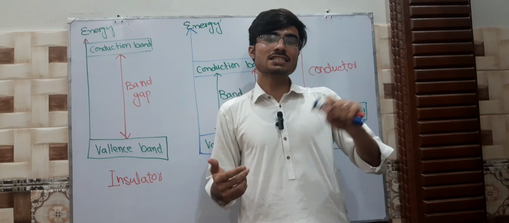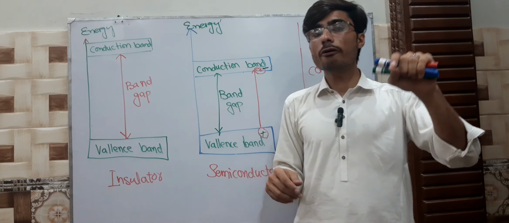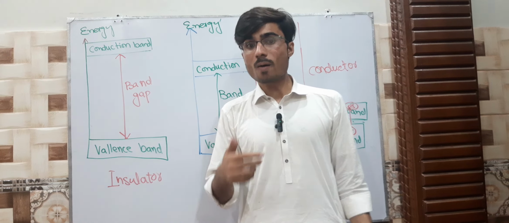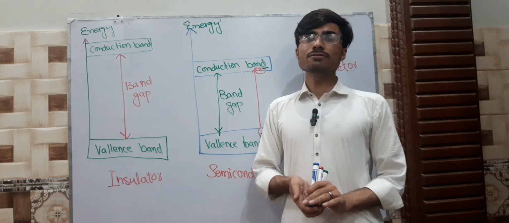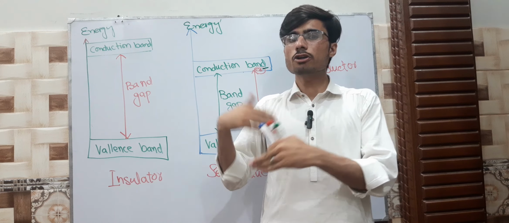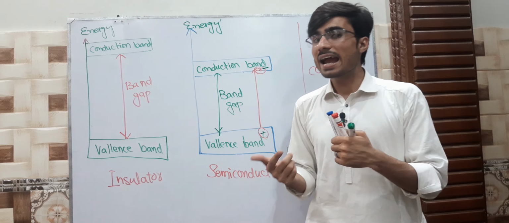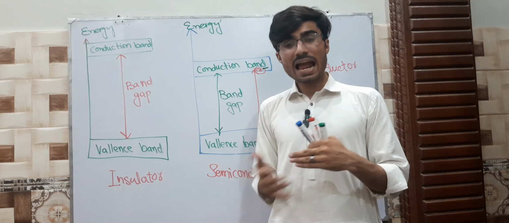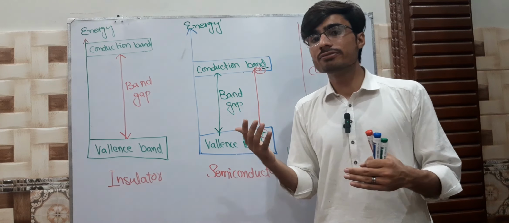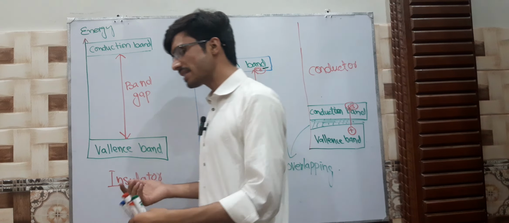p-type and n-type semiconductor. In the p-type semiconductor, there is a majority of holes, positive charges, and minority of electrons or negative charges. In the n-type semiconductor, there is a majority of negative charges and minority of positive charges.